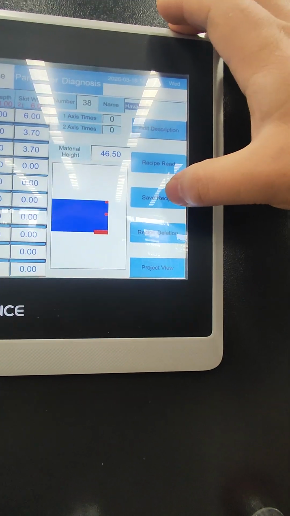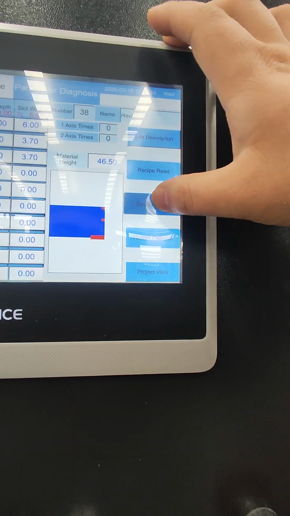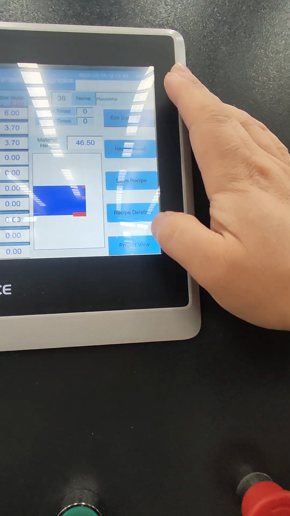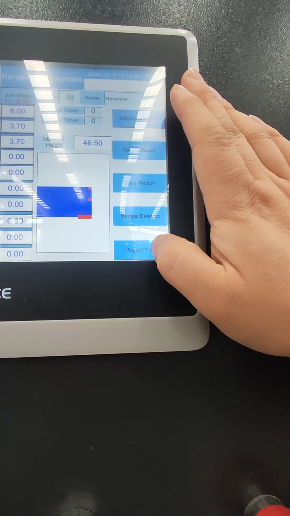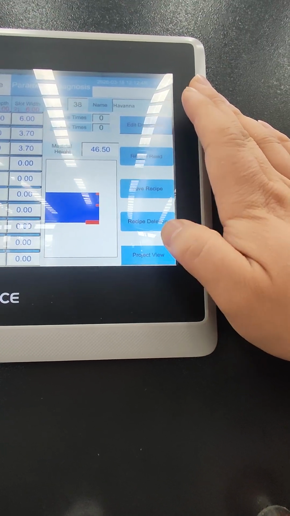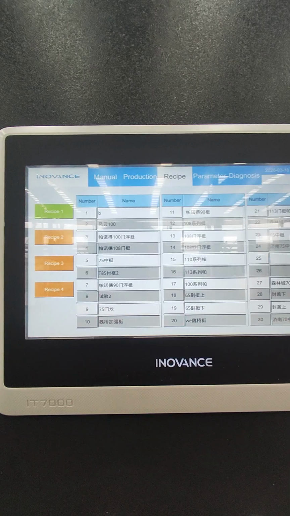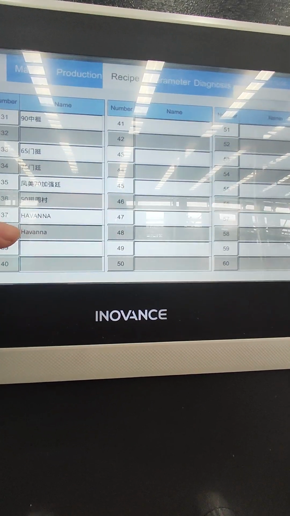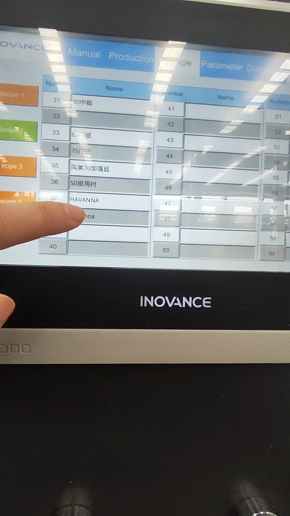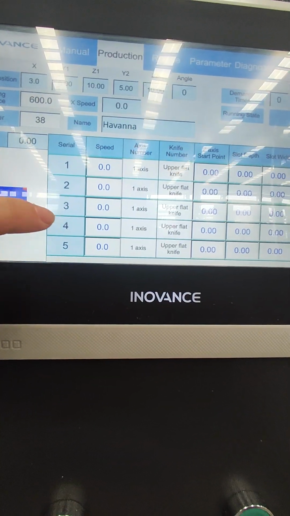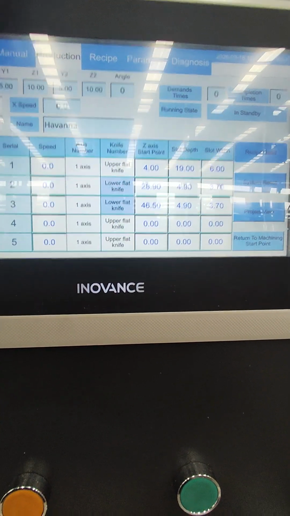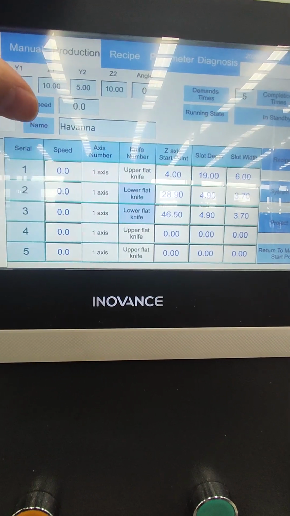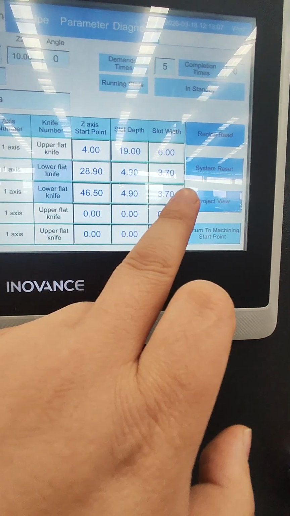So let's save recipe. Okay. Now we can check it from the project view. Recipe 238, right? Now when we press it, it will jump to the production page. Let's check. So we have all data here.